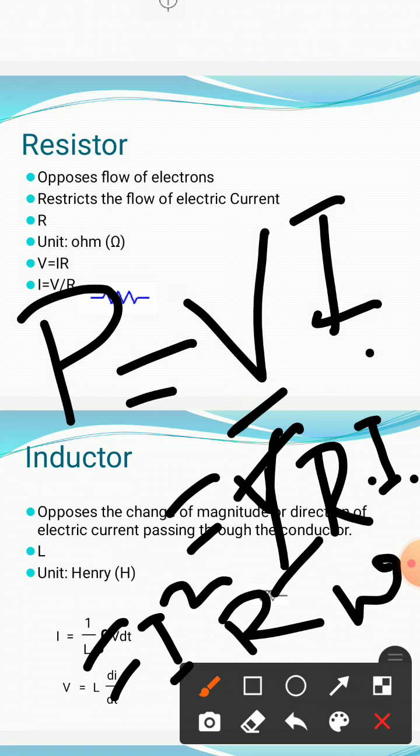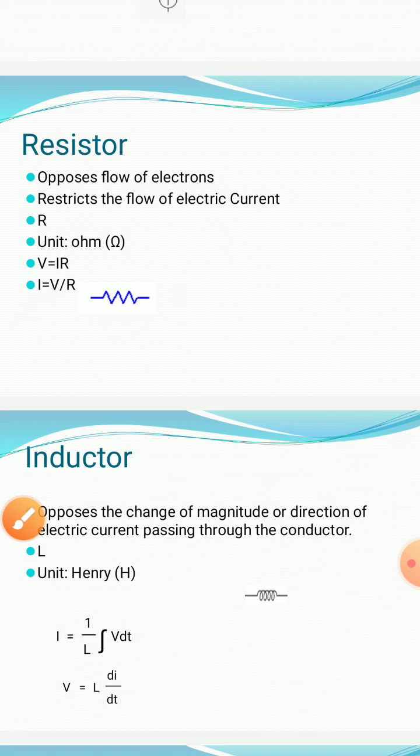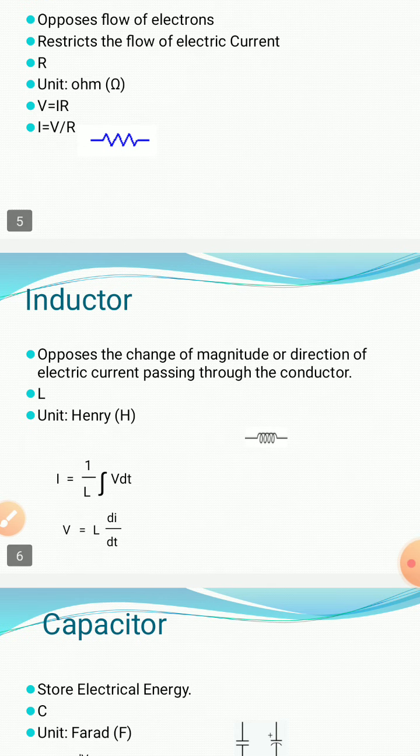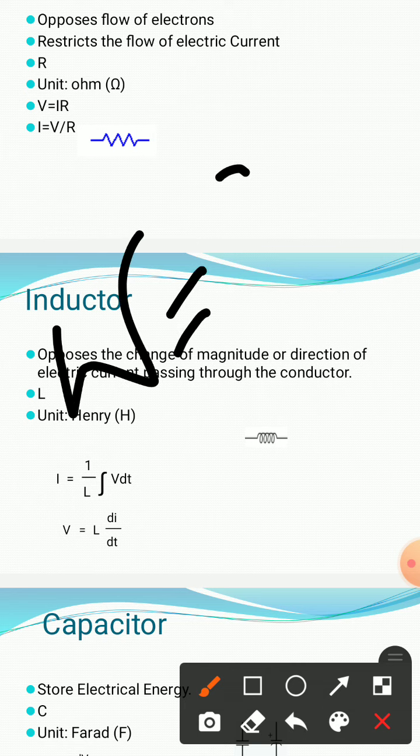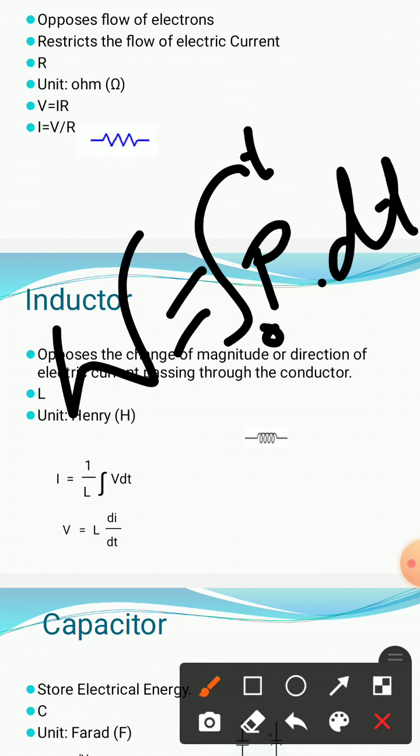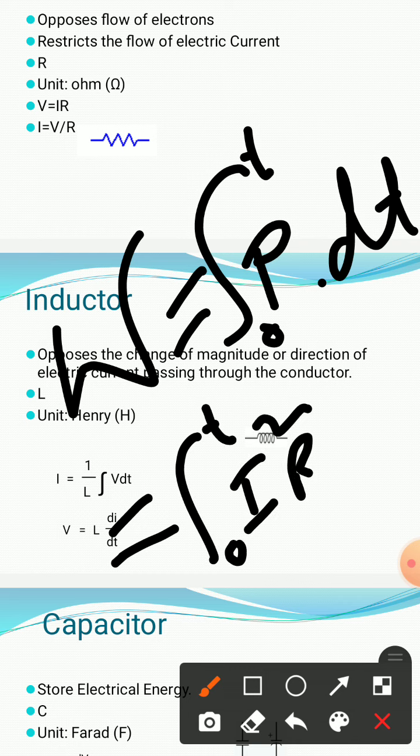So P into I, that means I square R, and the unit is watt. Okay, if we want to calculate the energy loss of the resistance, the unit of energy is generally defined by W, that is simply integral 0 to T of P dt. Then power with respect to time, if we integrate it, that means it would be 0 to T of I square R dt.